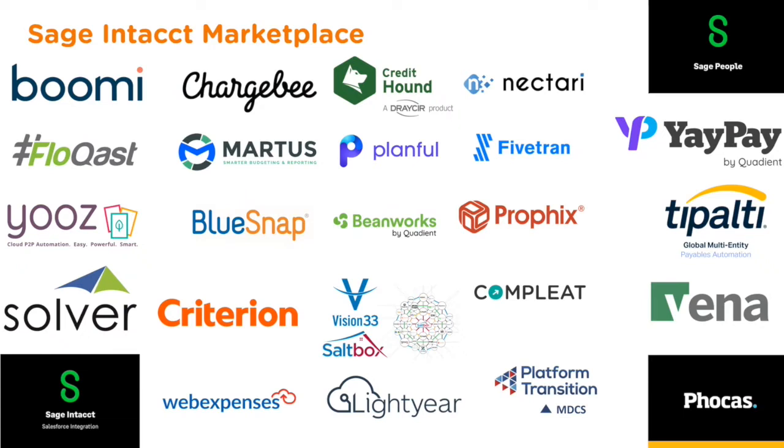These are just UK marketplace partners, so there's a whole load in the US as well, but they have to be vetted and approved to sell into the UK and work with our tax scheme and things like that. So this is just a selection of UK partners now. Since that 2019 launch into the UK, all of these solutions have been written and linked into Intacct for the UK. They offer things like AP automation, which is that scanning and approval. There are some financial planning solutions on here, credit management.